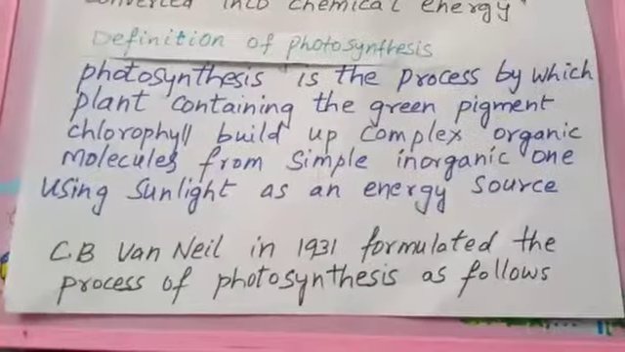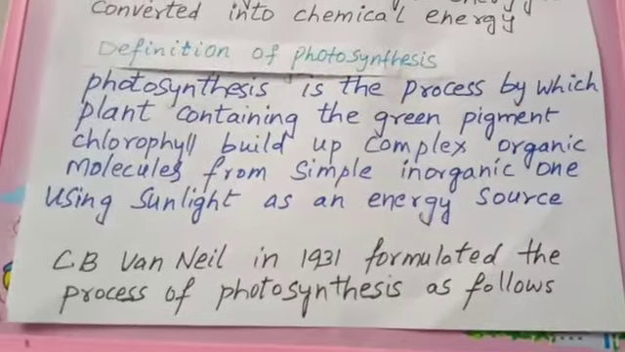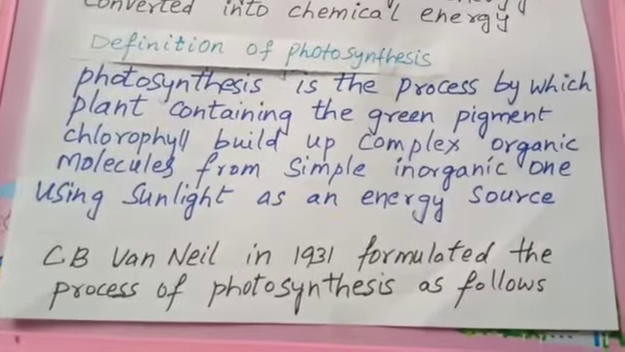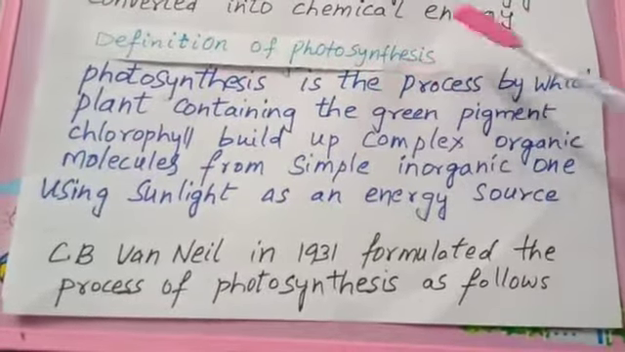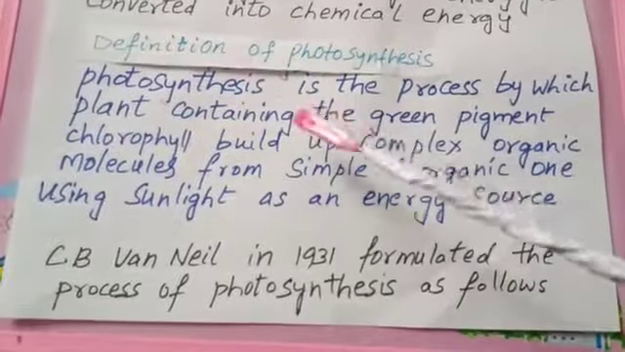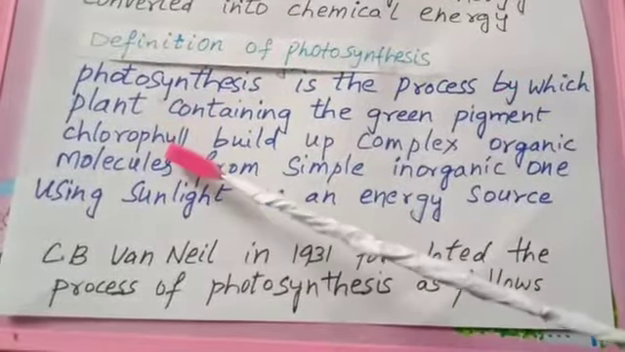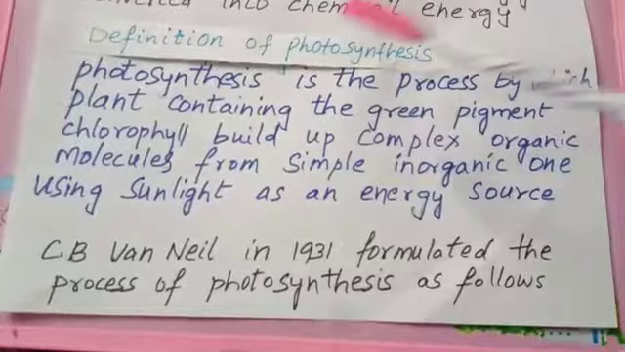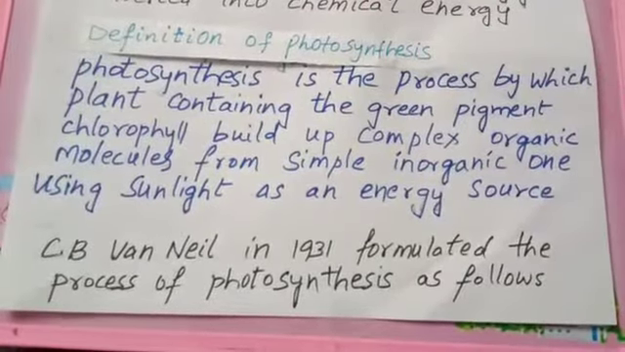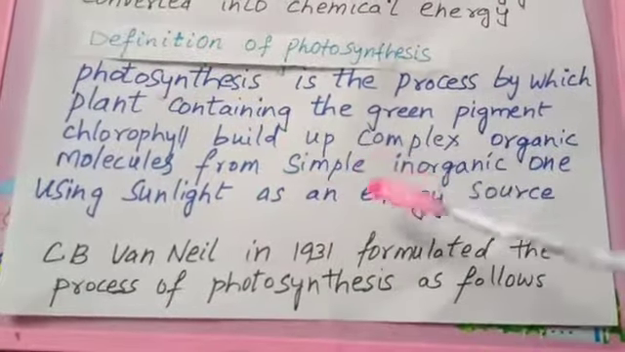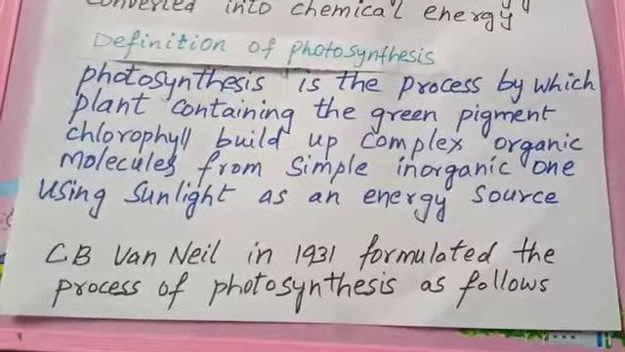Let us discuss energy transformation in photosynthesis. In the photosynthesis process, light energy is converted into chemical energy. Children, shall we see the definition of photosynthesis once? Yes, photosynthesis is the process by which plants containing the green pigment chlorophyll build up complex organic molecules from simple inorganic ones using sunlight as an energy source.